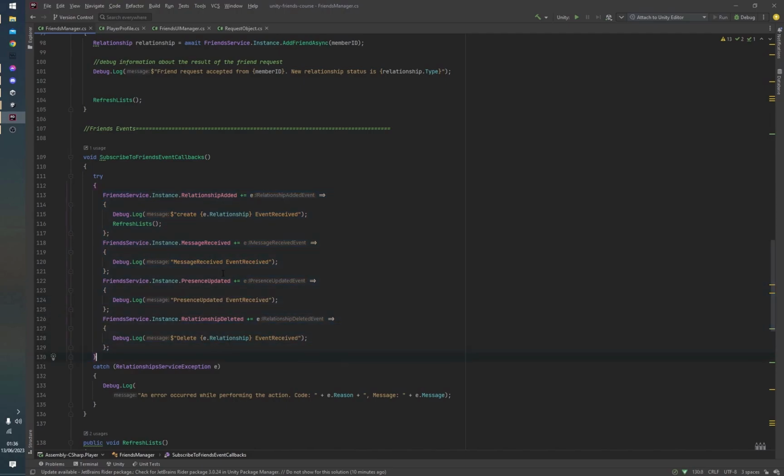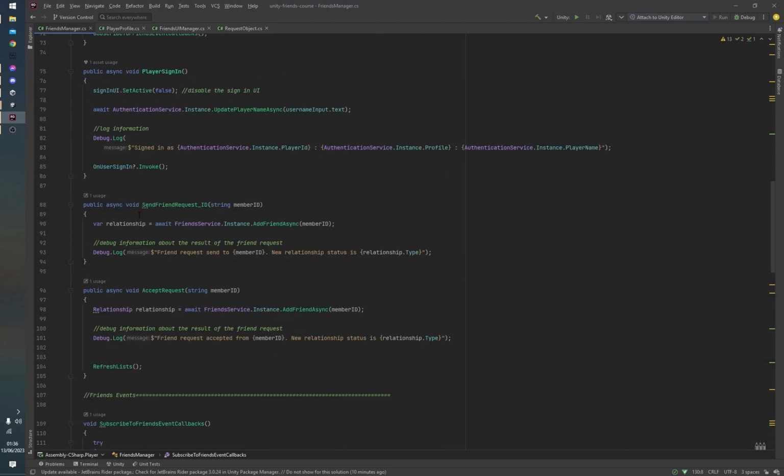Now we'll make use of this a bit later on while dealing with this, but the very first thing that we need to be able to do is to send a user a friend request, and we do that using this function over here. So this one takes in a member ID, and all it does is it calls the friend service.instance.addFriend async and enters the member ID. If we await this object over here, we can then log information about it that will let us know what the new relationship status is. Now, if we had already received a friend request from this user, the relationship status here will be of type friends. If we have not yet received a friend request from this user, that means we're sending the initial friend request. We'll receive a relationship type here of type friend request.